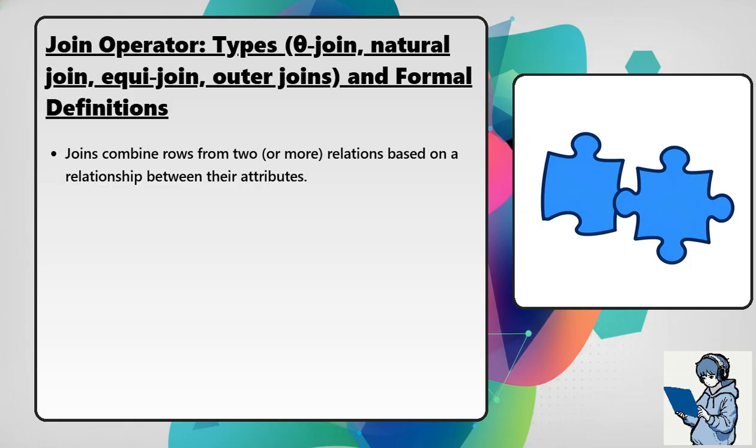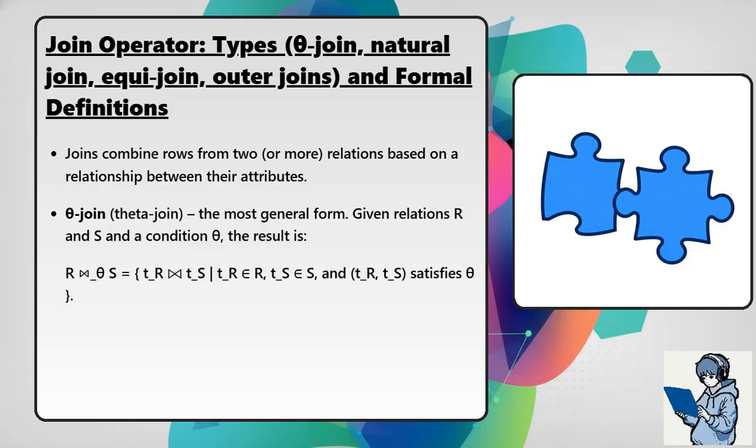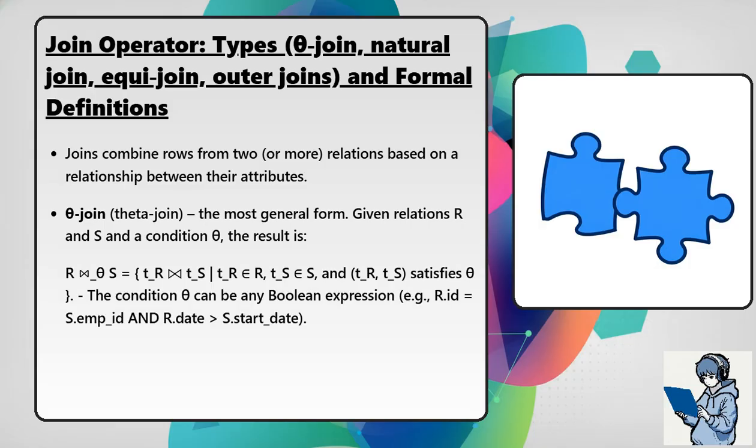Joins combine rows from two or more relations based on a relationship between their attributes. Theta join, the most general form. Given relations R and S and a condition theta, the result is R join sub theta S equals the set of t_R joined with t_S such that t_R is in R, t_S is in S, and t_R and t_S satisfy theta. The condition theta can be any Boolean expression. For example, r.id equals s.emp_id and r.date greater than s.start_date.